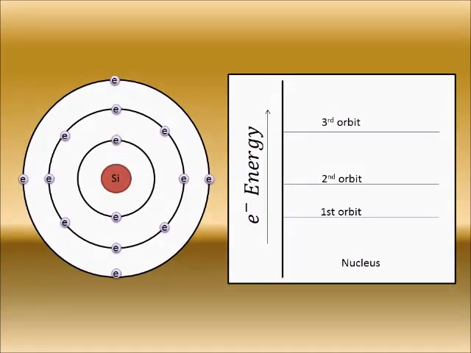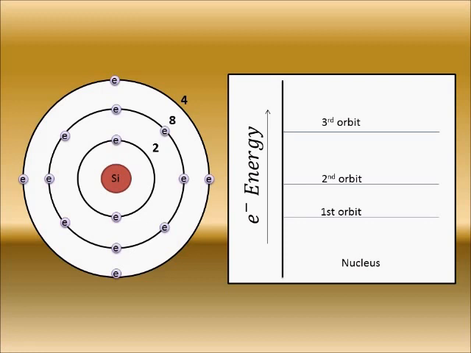To understand the energy level diagram concept, we are going to consider Bohr's atomic model for a silicon atom. Silicon has an electronic configuration of 2, 8, 4. That means it has 2 electrons in its innermost orbit, 8 electrons in its second orbit, and 4 electrons in the outermost orbit, which are the valence electrons.